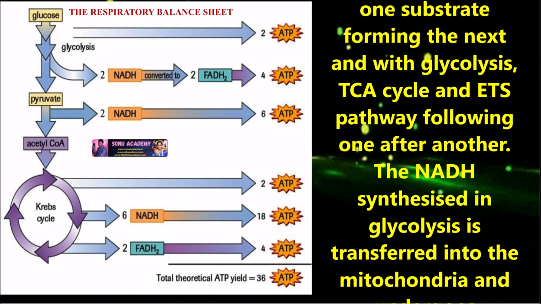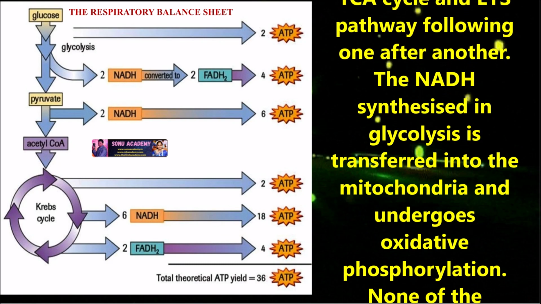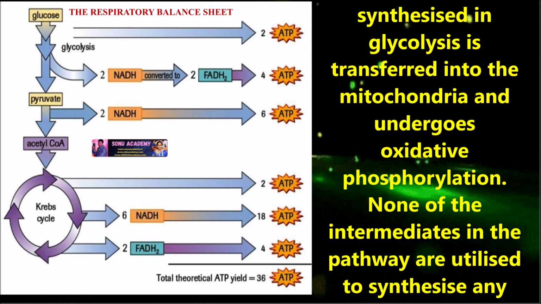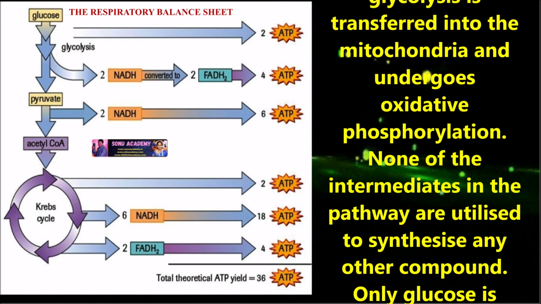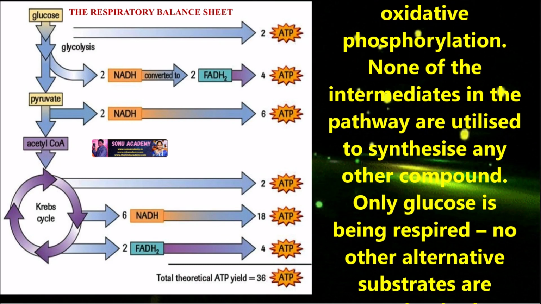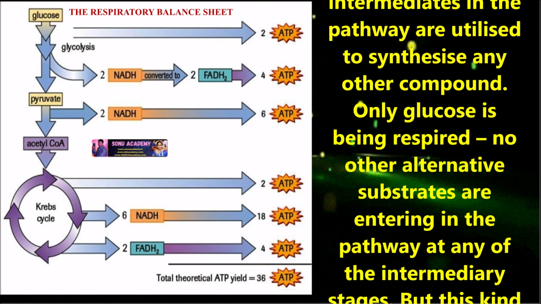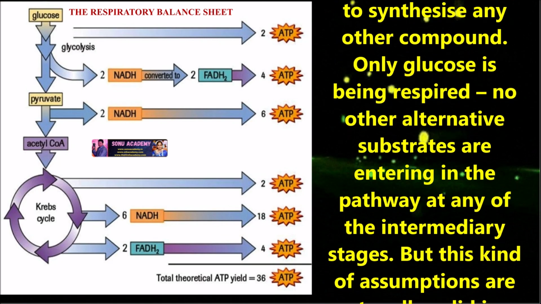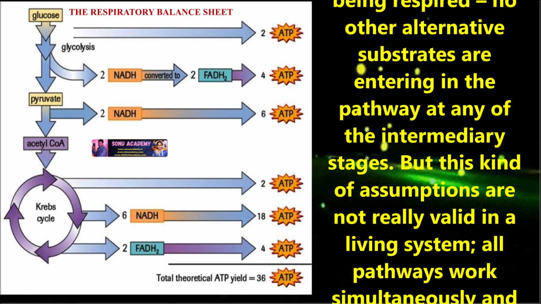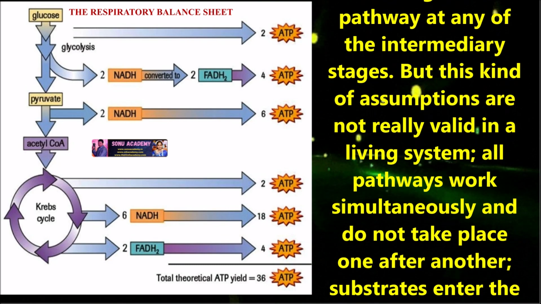The NADH synthesized in glycolysis is transferred into the mitochondria and undergoes oxidative phosphorylation. None of the intermediates in the pathways are utilized to synthesize any other compound. Only glucose is being respired. No other alternative substrates are entering the pathway at any of the intermediate stages. But these kinds of assumptions are not really valid in a living system.